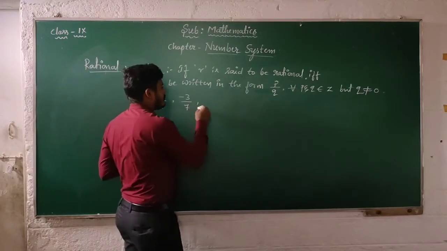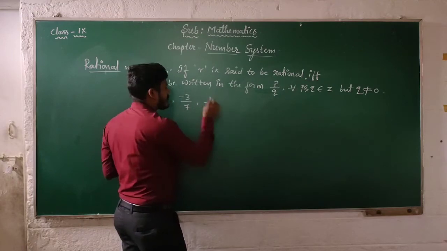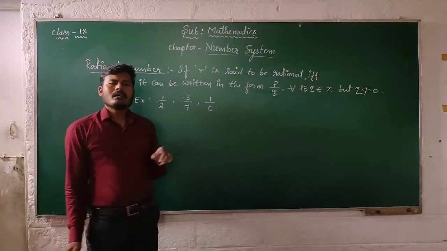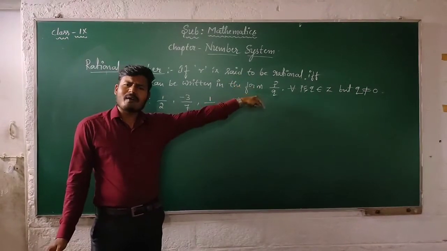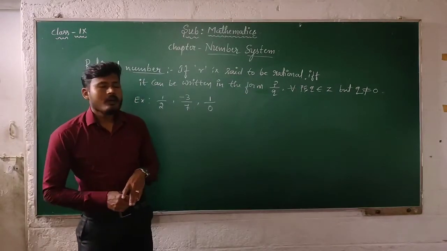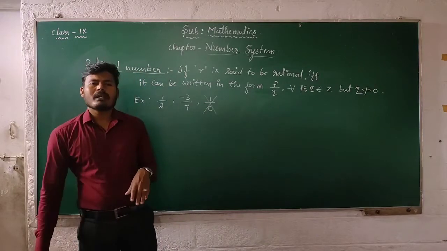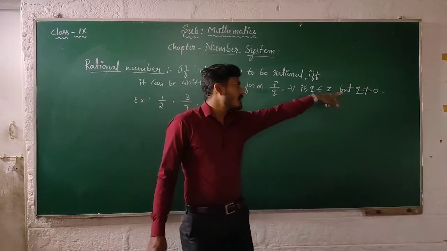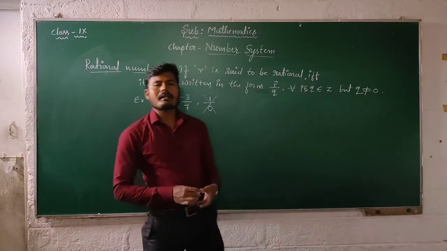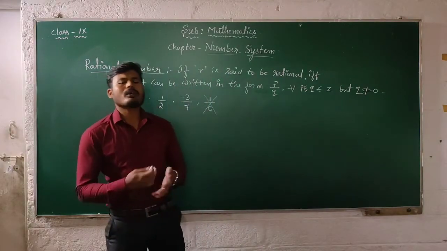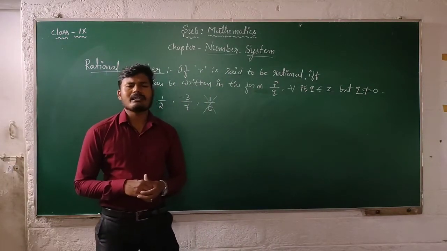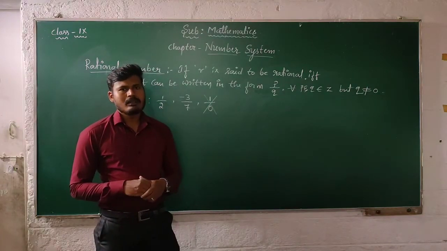Then 1 by 0. Here 1 by 0 is in the form P by Q, but 1 by 0 is not a rational number because the rule is Q is not equal to 0. Why must Q not be 0 in every rational number?